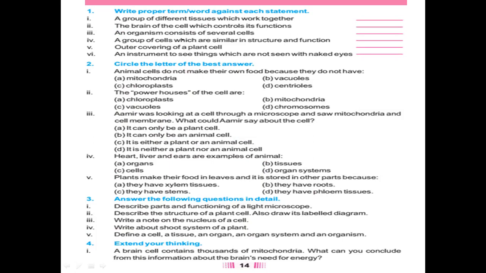So the next one, the brain of the cell, which controls the function. The brain of the cell, not of the body, of the cell. Yes, that is nucleus. An organism consists of several cells.